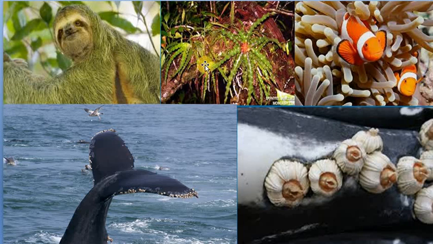So this velamen tissue, which is found in these epiphytic plants, will absorb moisture from the atmosphere, from the surroundings. So they don't have to dig into the soil in search of water. They are getting water directly from the velamen tissue, which acts like a sponge. They will be absorbing water from the atmosphere where they are living.